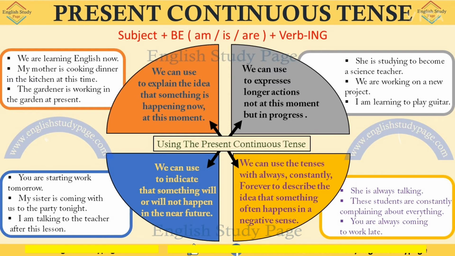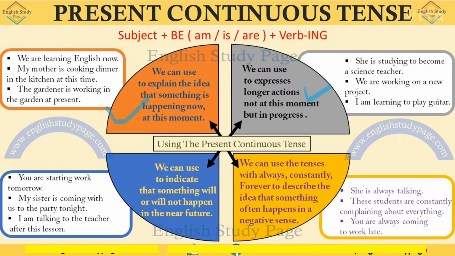Now there are different uses of present continuous tense, means you should know where to use present continuous tense. So students, whenever you have to explain the idea that something is happening now, at this moment, there you will be using present continuous tense. And if you want to express the longer actions which are not going on at this moment, but they are in progress, then you will be using present continuous tense.